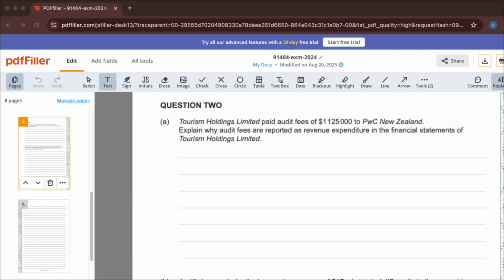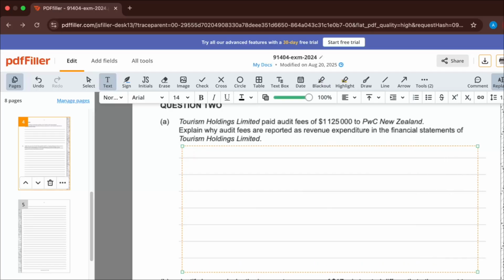So in terms of writing out a question here, guys, what we're going to want to say is their revenue expenditure, because they're probably going to be paid every year, or most likely they'll be auditing every year. You can assume that they're being audited every year because they're kind of a recurring thing that needs to happen every so often, and therefore the economic benefit from that revenue expenditure is going to be limited to the current accounting period. Okay, so it's going to be reported as an expense for your income statement or your profit and loss statement.